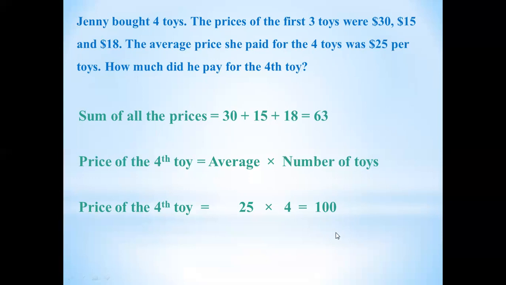Okay, now the next step. What is the next step? The answer we got is 100, and the sum of all the prices is 63. So we'll subtract 63 from 100.